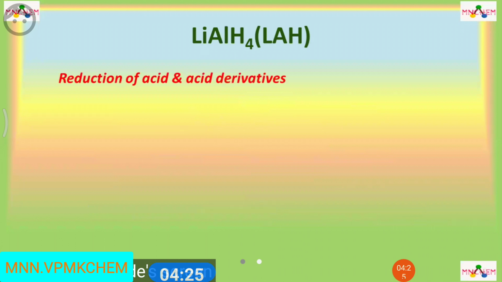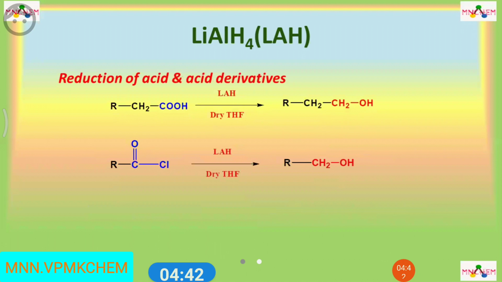Next, use of LAH for the reduction of acid and acid derivatives. Acids, carboxylic acids particularly, easily get reduced to the primary alcohol with the LAH. Acid halides or acid chlorides treated with LAH are reduced to the primary alcohol.